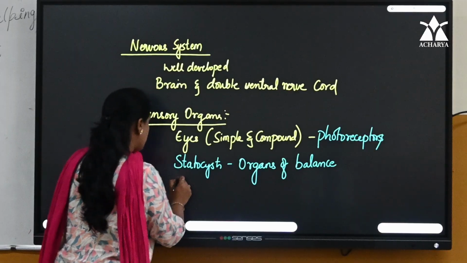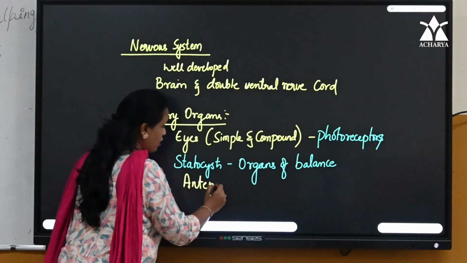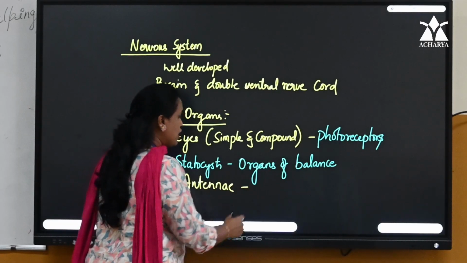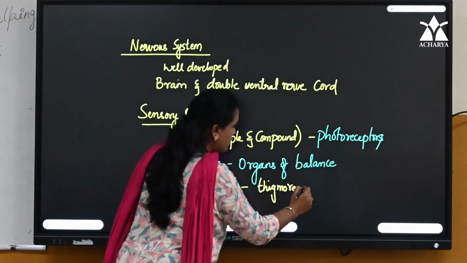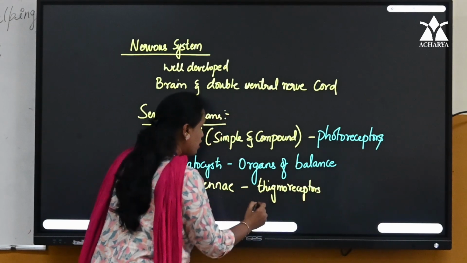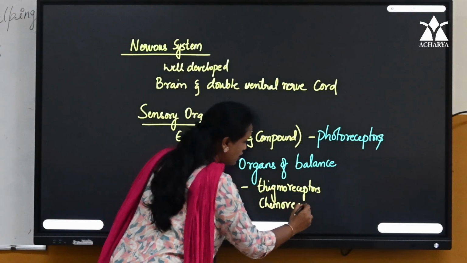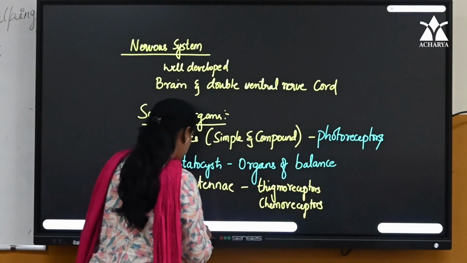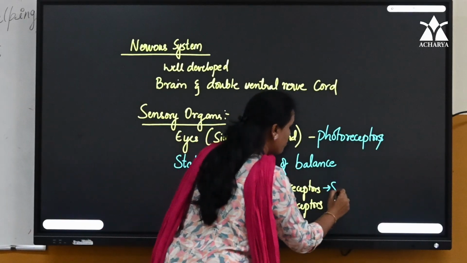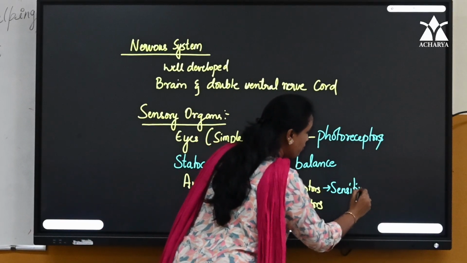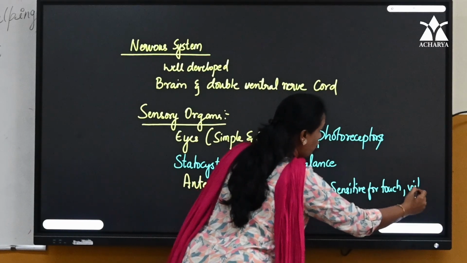Other sensory structures. For example, a pair of antennae is always present. Antennae are thigmoreceptors plus chemoreceptors. What is thigmoreceptors, children? Sensitive for touch or vibrations that occur in the surrounding.